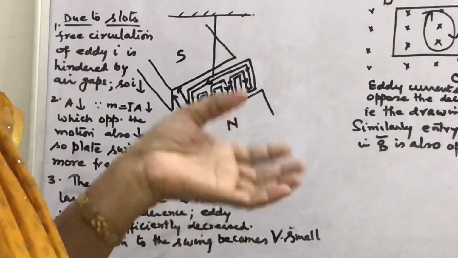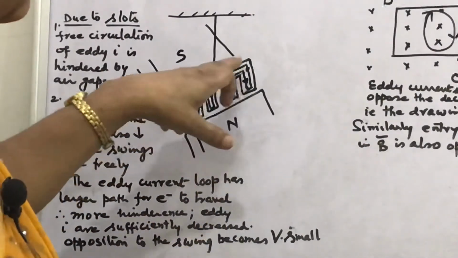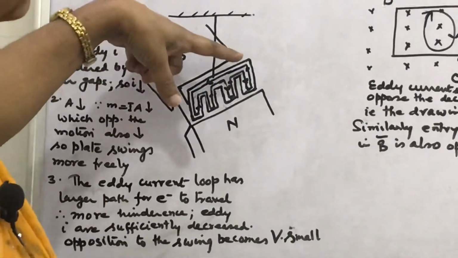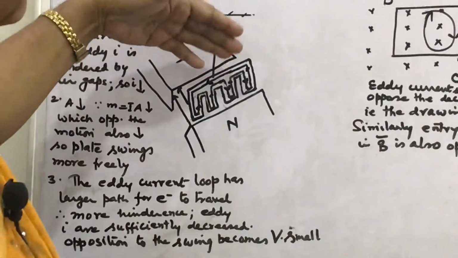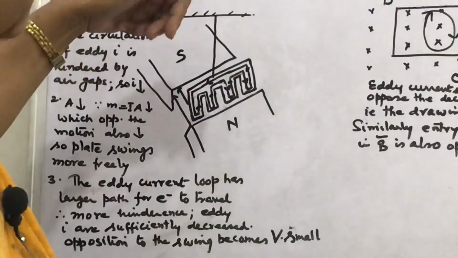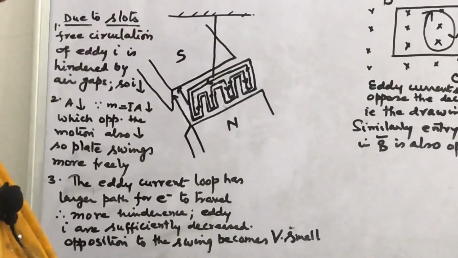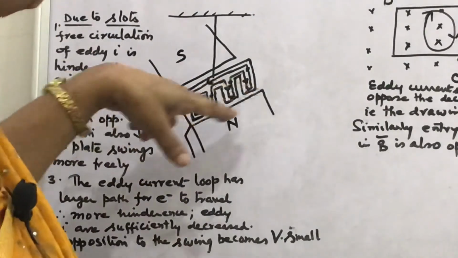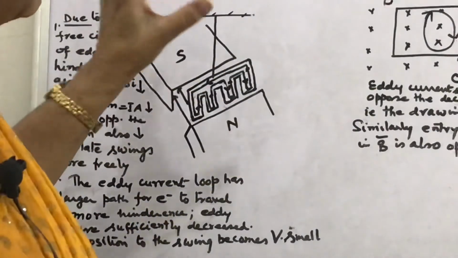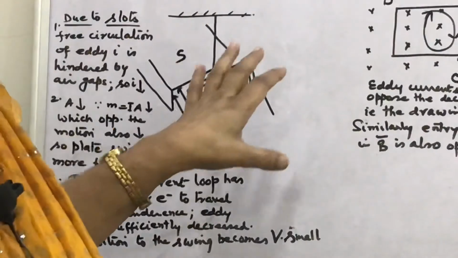And lastly, we can also explain that the eddy current loop is now a larger path for the free electrons, as it is a metal plate. Electrons have to travel a longer path with more hindrance in their path. That means eddy currents are sufficiently decreased. Hence, opposition to swings becomes very small. So, in the presence of a magnetic field, this plate can also swing freely.